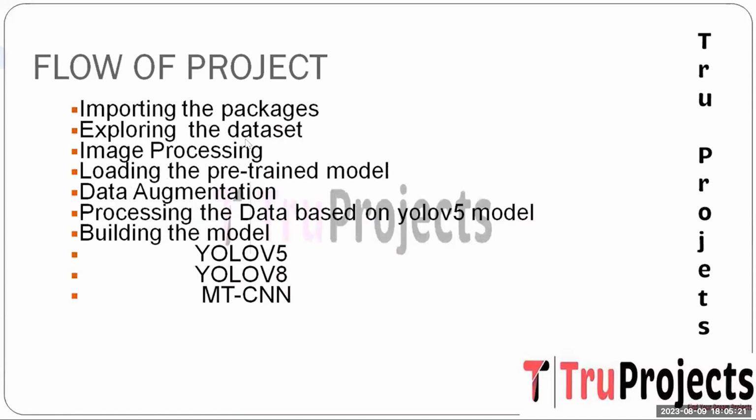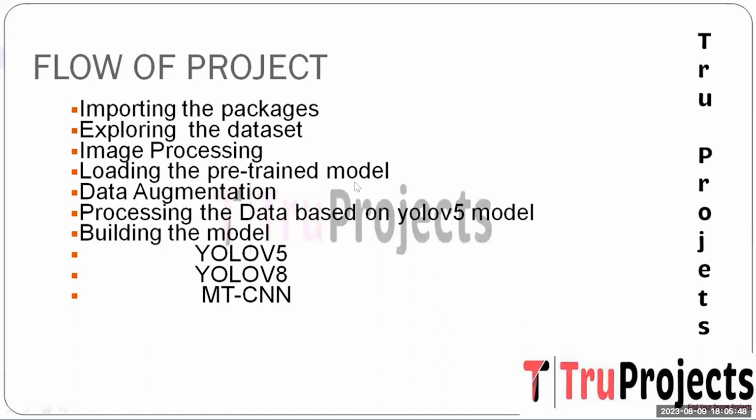The next one is exploring the dataset. The dataset containing the images of fruits is explored to comprehend its content and characteristics, which serve as a basis for training and evaluation. The next one is image processing. It undergoes pre-processing procedures such as resizing, normalization, and noise reduction to enhance the suitability for the subsequent analysis.